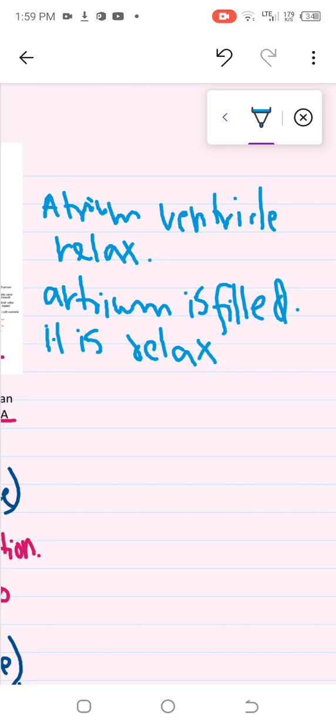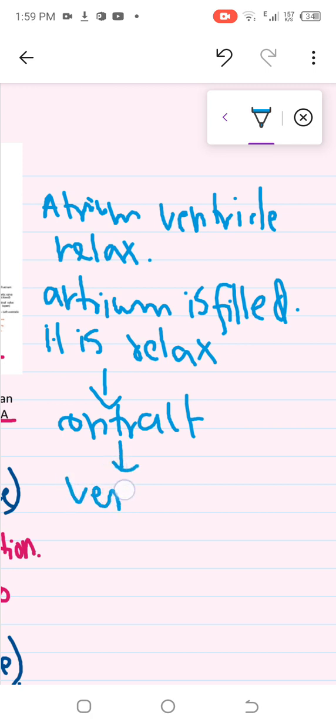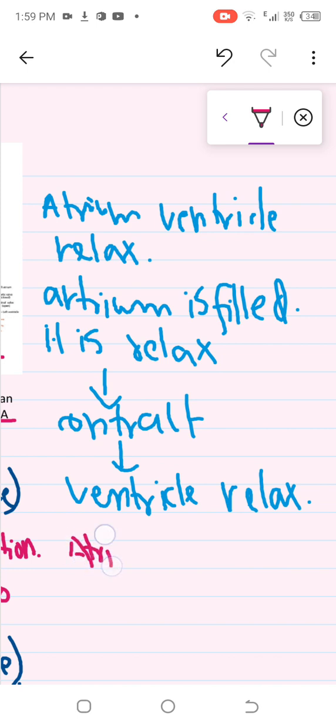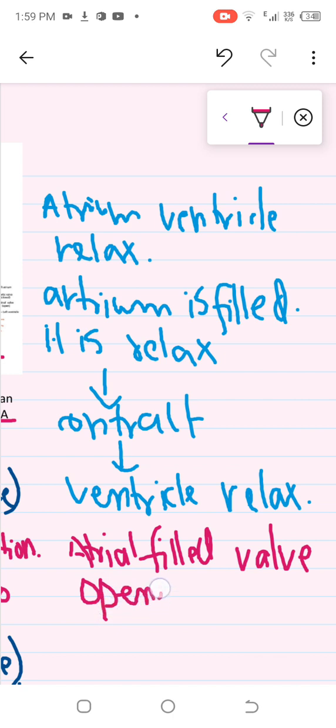So when the ventricle relaxes, the atrium will contract. As you can see, atrial filling, the valve opens, passing to ventricular filling. First of all, the atrium will be filled, then the valve will be opened, then the ventricles will be filled.